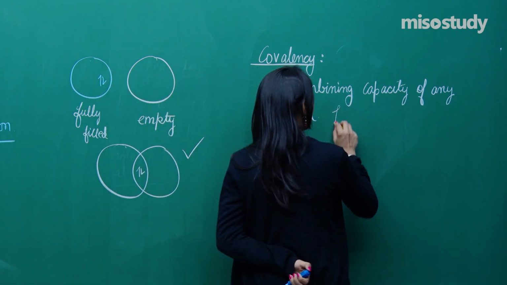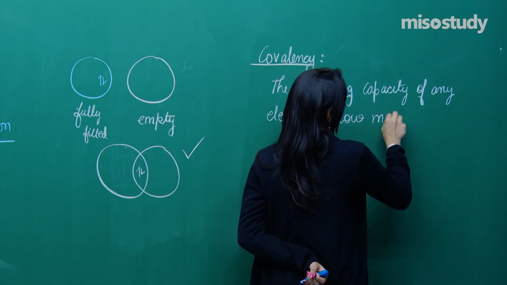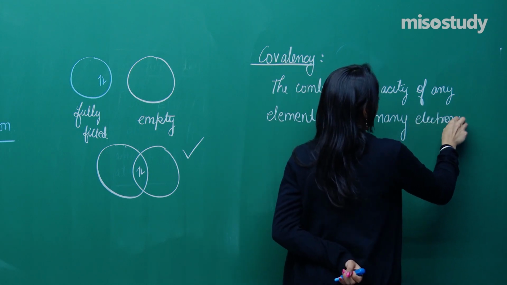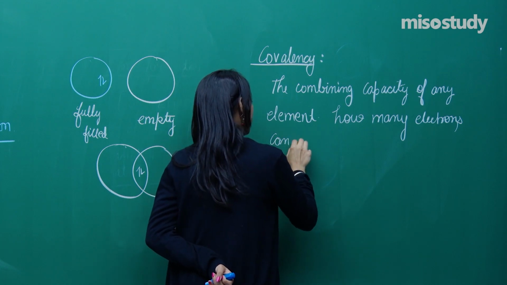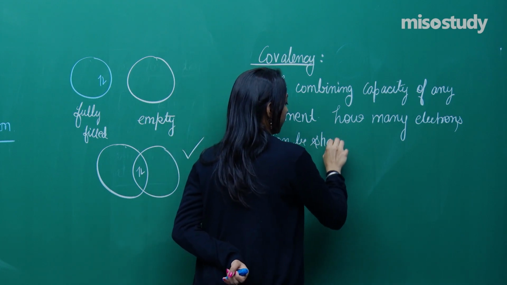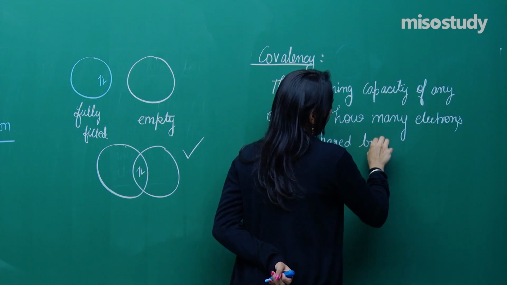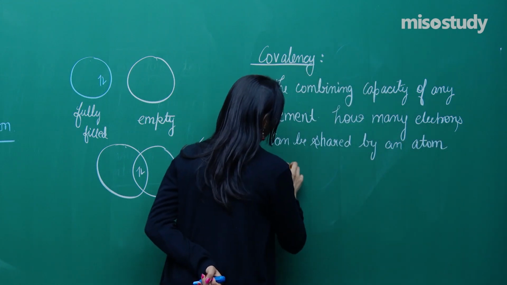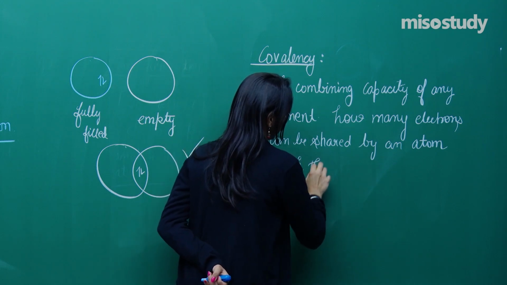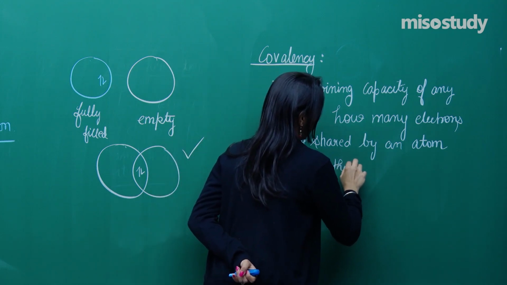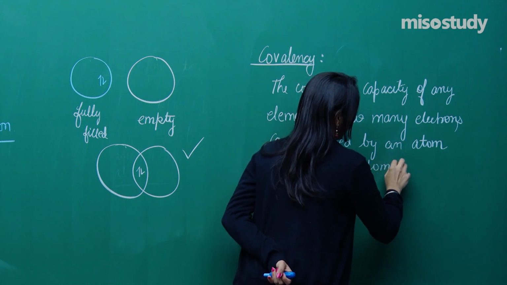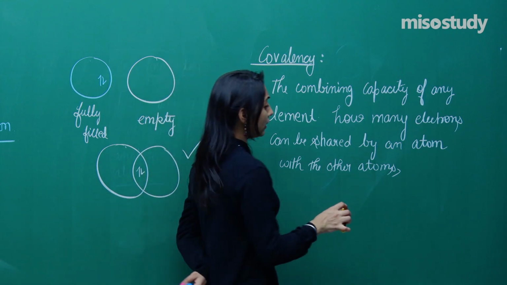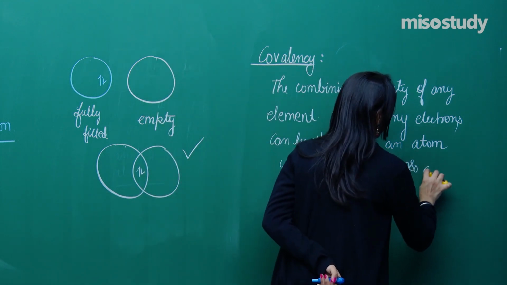That means how many electrons can be shared by an atom with the other atoms so as to attain the stable noble gas configuration.